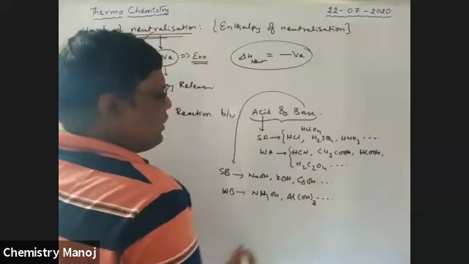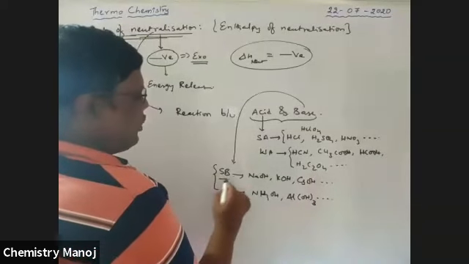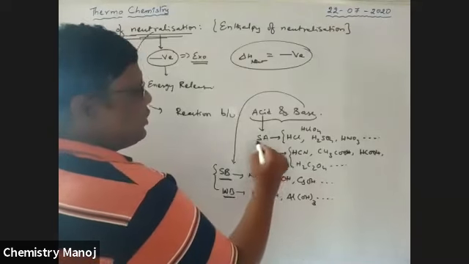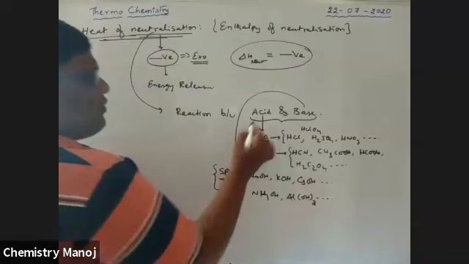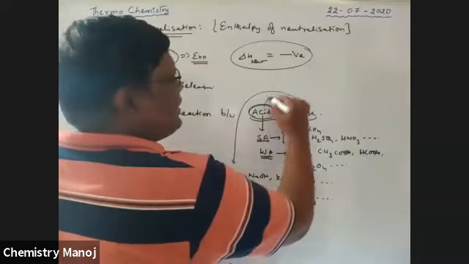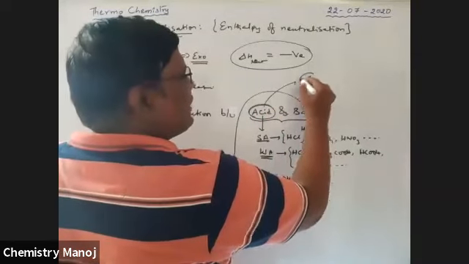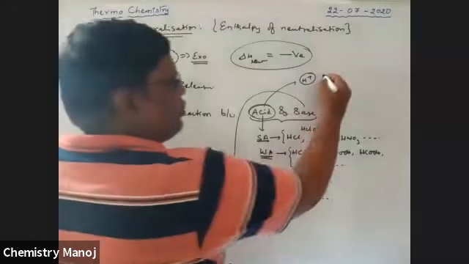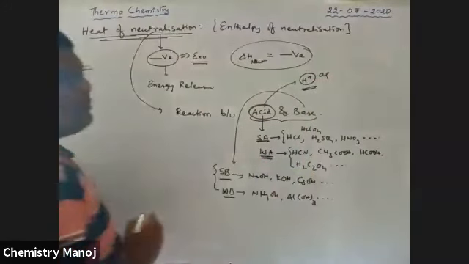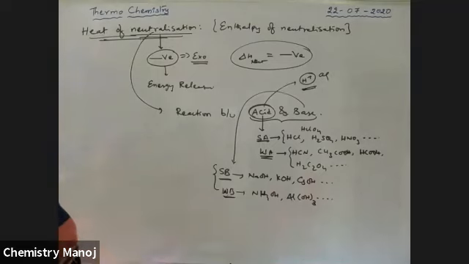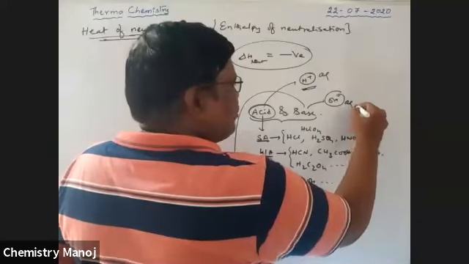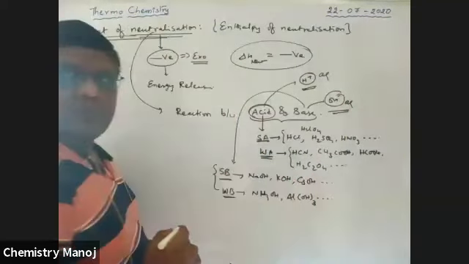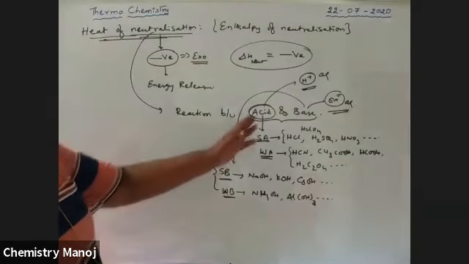So these are nothing but weak bases. So in chemistry, there are some strong bases and weak bases, some strong acids and weak acids. Before going to that, what is an acid? Any substance which releases H+ ions in aqueous solution is called an acid. Any substance which releases OH- ions in its aqueous solution is called a base. So that is acid, that is base.